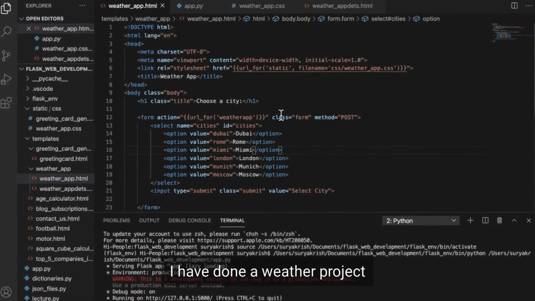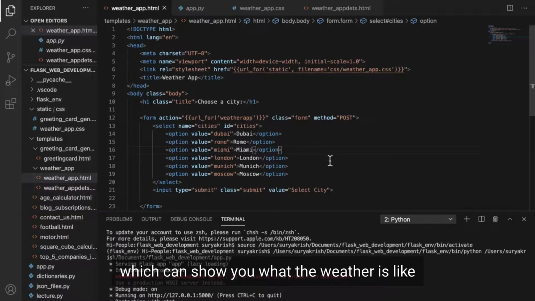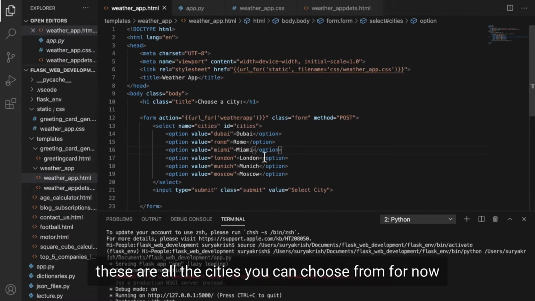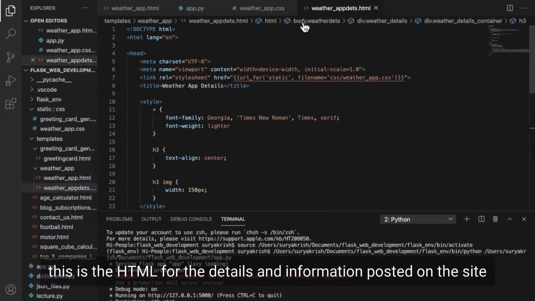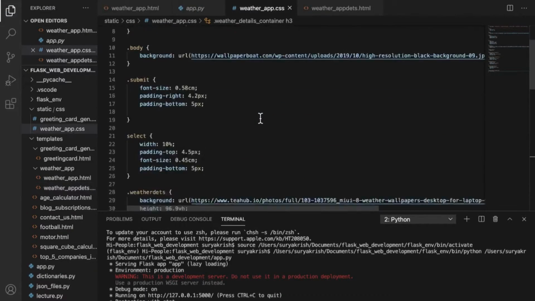I have done a weather app project, which can show you what the weather is like in any city you want. So these are all the cities you could choose from for now. This is the HTML for the details and information posted on that site. And this is my CSS for the site.